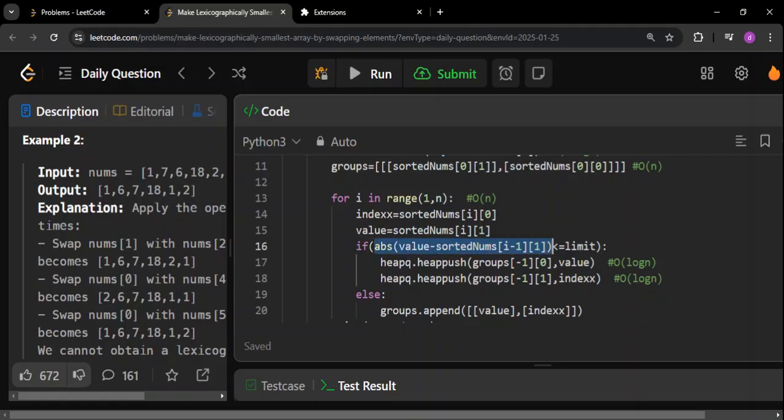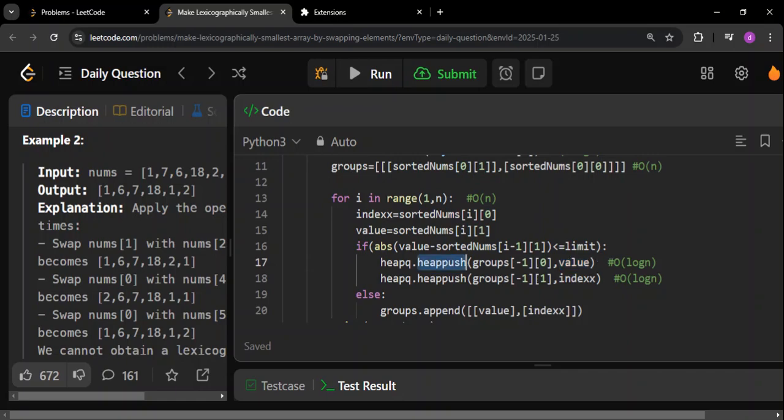If the difference is less than or equal to limit, then we can say that this particular value is also going to be part of the previous group itself. So we'll take the previous group. How to take the previous group? See, I'm going to do this. I'm just going to take groups of -1. This will give me the last inserted group. In that, go to the 0, and add the current value.